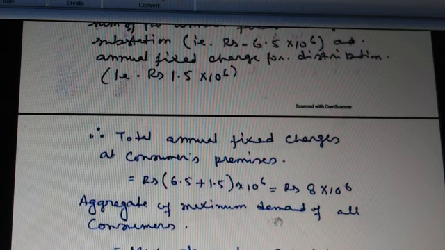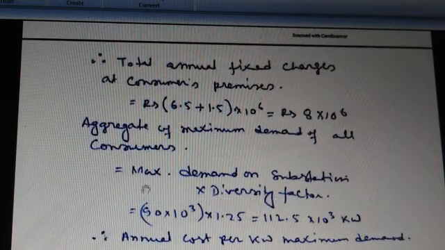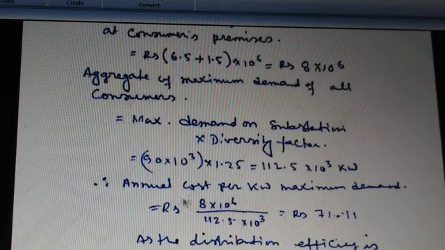Now the aggregate of maximum demand of all consumers equals the maximum demand on the substation into the diversity factor. The maximum demand on substation is 90 into 10 to the power 3 kilowatt, and the diversity factor in this case is 1.25. So the answer is 112.5 into 10 to the power 3 kilowatt. Therefore, the annual cost per kilowatt of maximum demand equals rupees 8 into 10 to the power 6 divided by 112.5 into 10 to the power 3, and the answer is rupees 71.11.